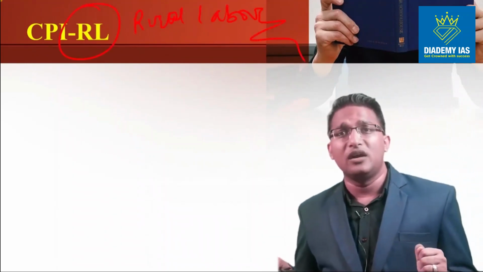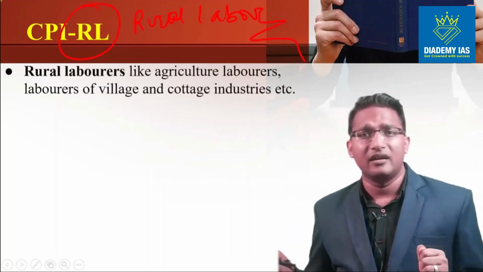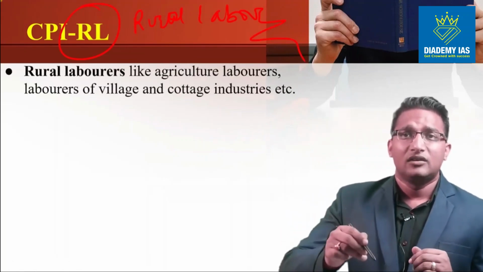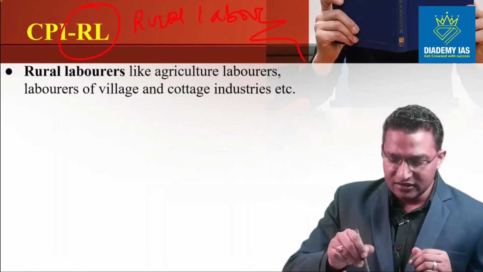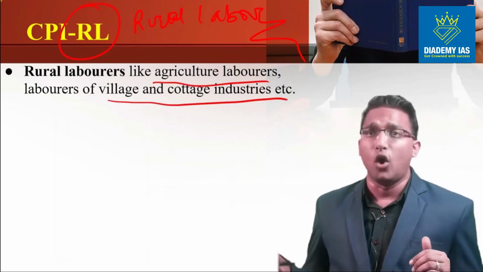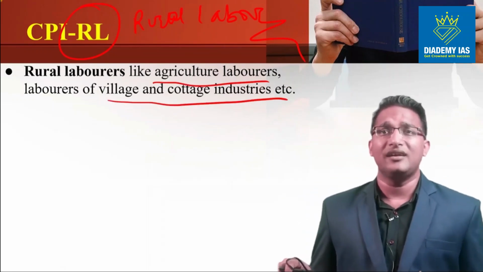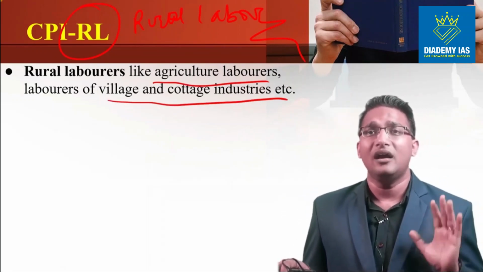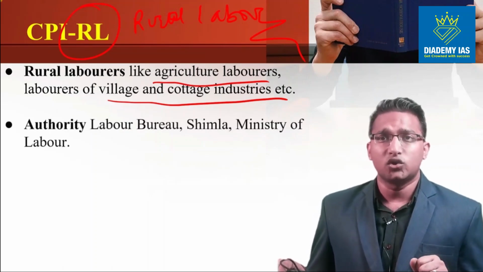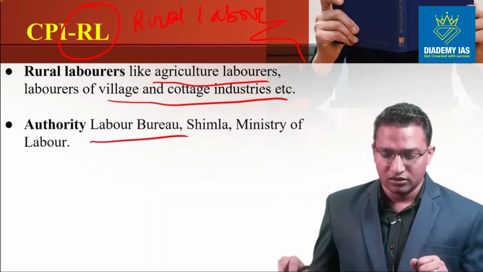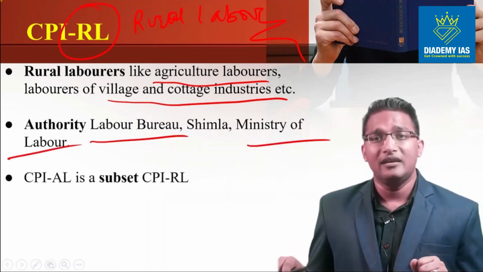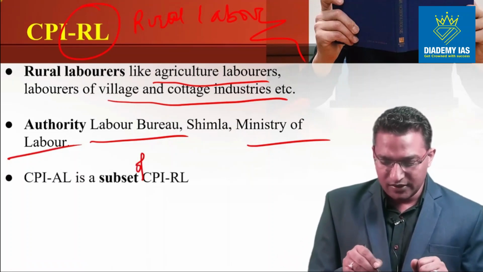So this CPI rural labor refers to those commodities which are consumed by the rural laborers, like agricultural laborers and laborers of village and cottage industries. So it includes both the people who are working in agriculture as well as people who are working in industries in the rural areas. Who is the authority? The authority is the Labor Bureau, Shimla, Ministry of Labor. CPI AL is a subset of CPI RL.